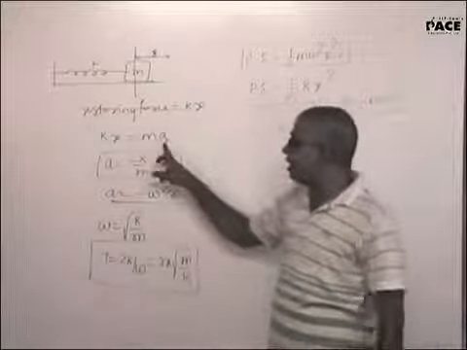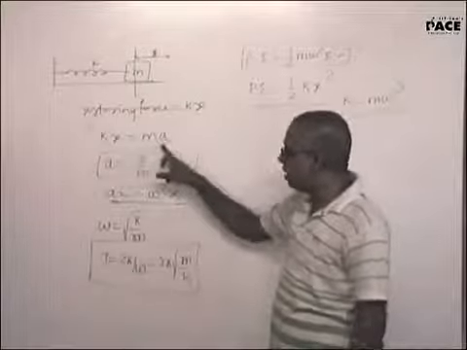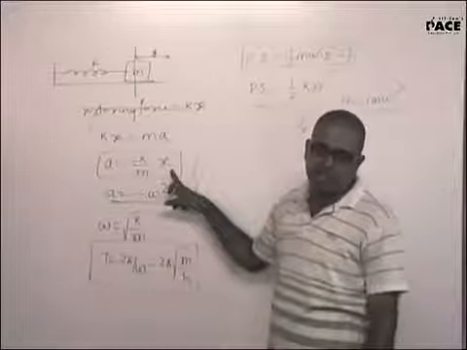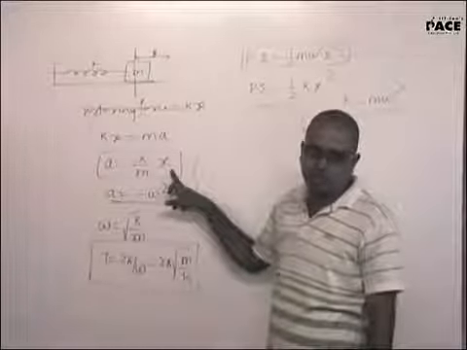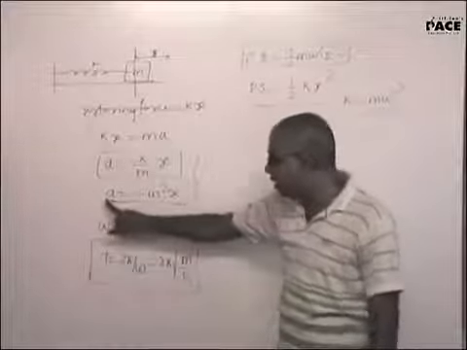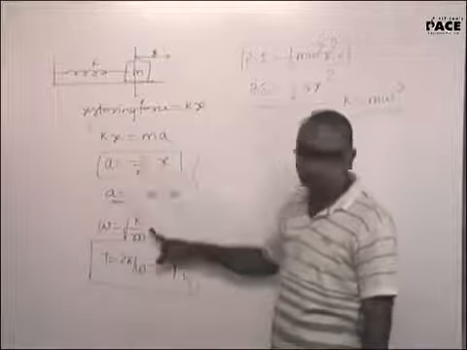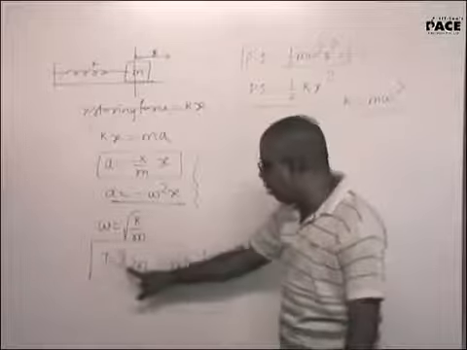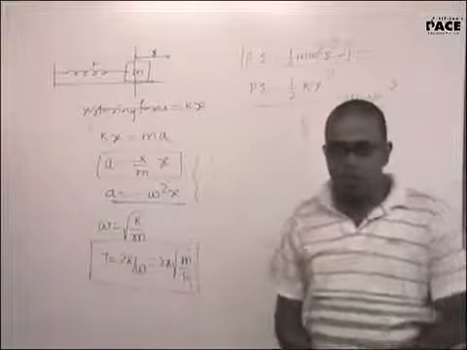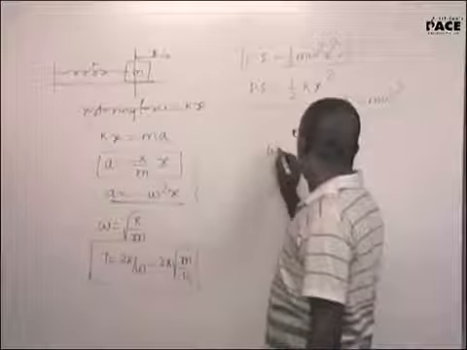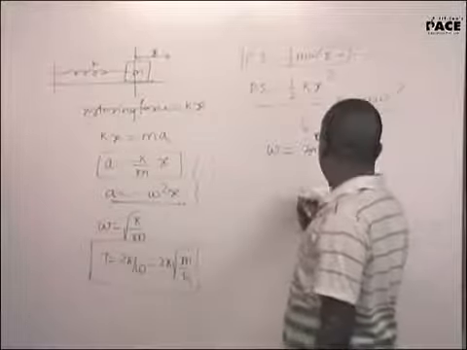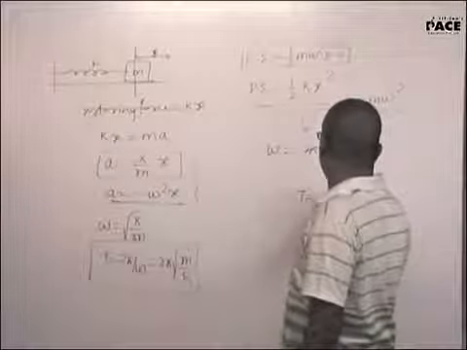First you calculate the net total restoring force, equate it to mass into acceleration. Verify if acceleration is directly proportional to the negative of the displacement. Only if acceleration is directly proportional to the negative of the displacement, compare it with the general equation and find out omega. Once I know omega, omega is 2 pi n or 2 pi by T. Hence time period is 2 pi by omega.